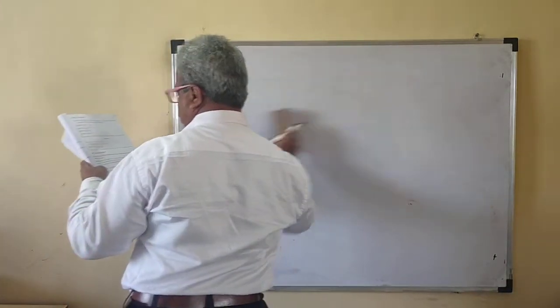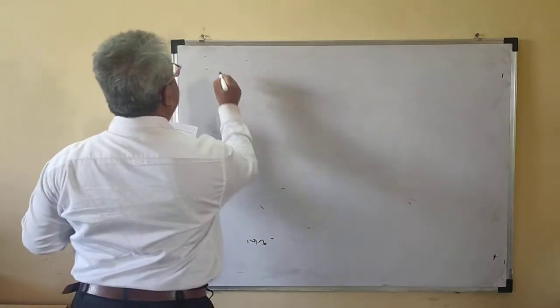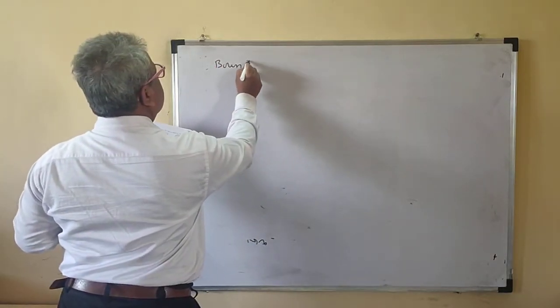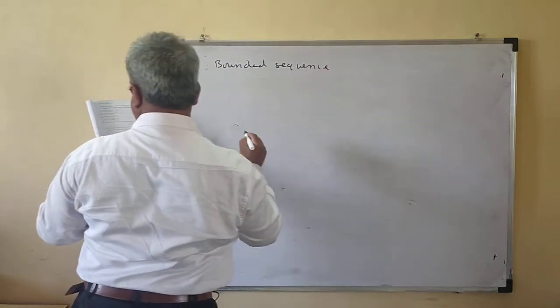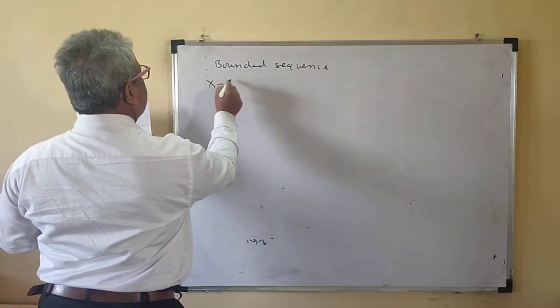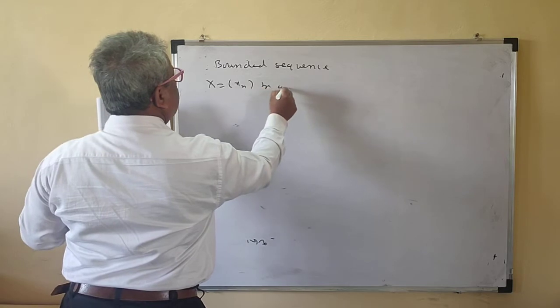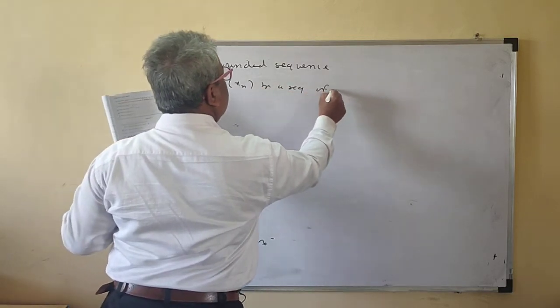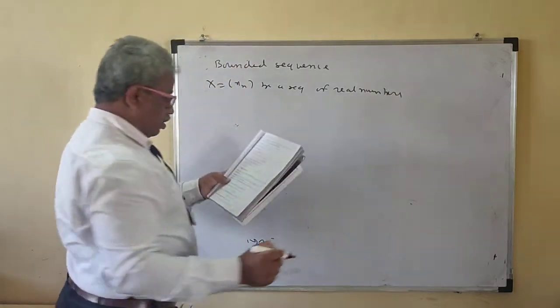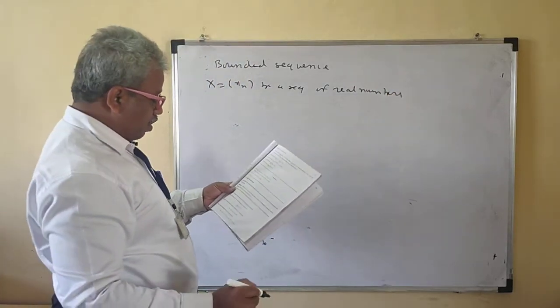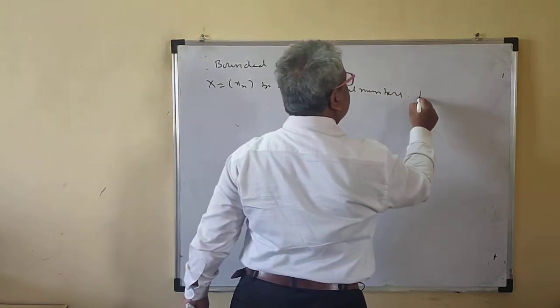Now, what do you mean by a bounded sequence? Let x equal to xn be a sequence of real numbers.